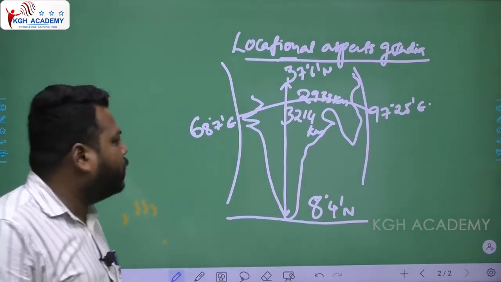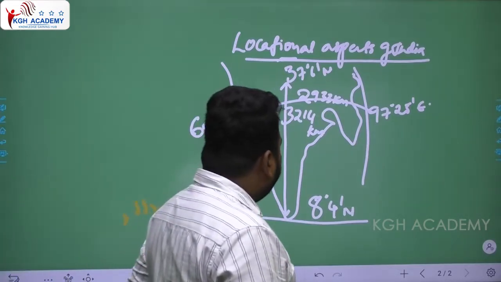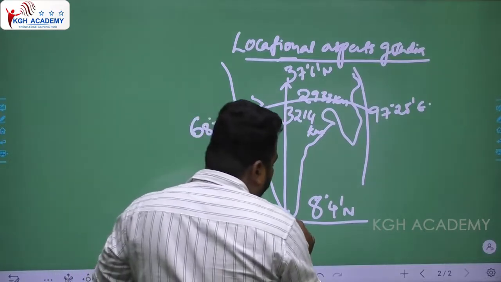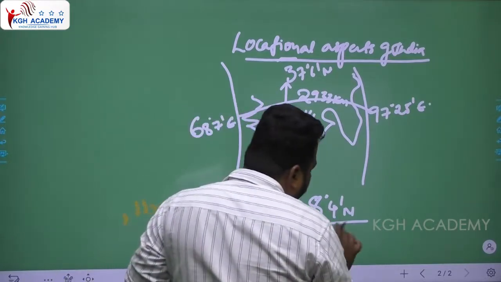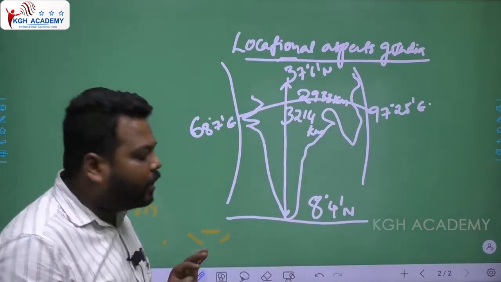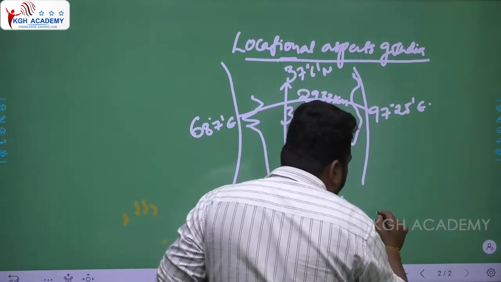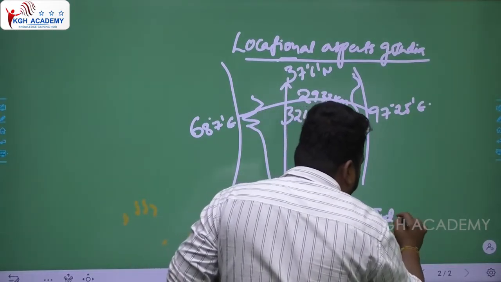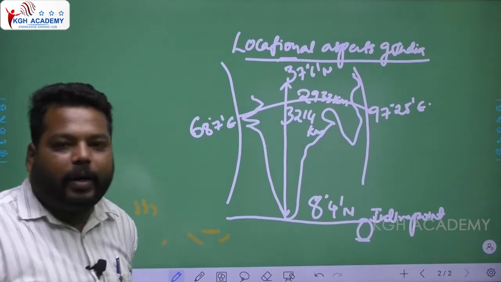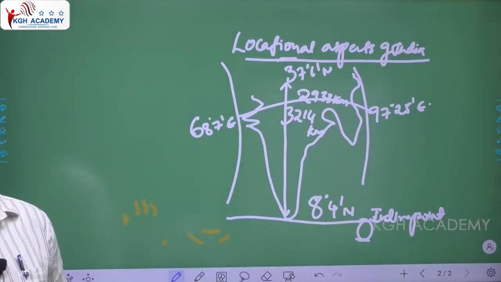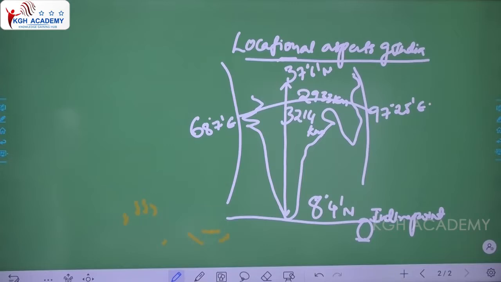Done. So apart from that, if you see the southernmost point of India, it is not present at Kanyakumari. Generally people think it is Kanyakumari, but it is present in Great Nicobar, that is Indira Point. The southernmost point of India is Indira Point, which is present in the Great Nicobar group of islands. Clear?